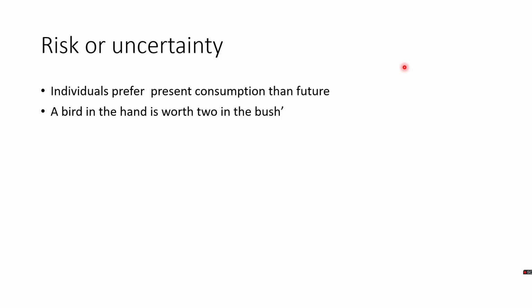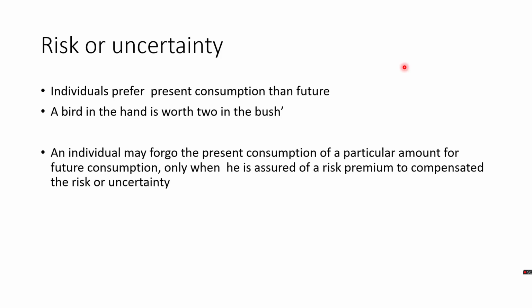But if somebody could compensate the risk an individual undergoes by paying an additional amount, otherwise called a risk premium, then individuals may forego present consumption for a future amount.